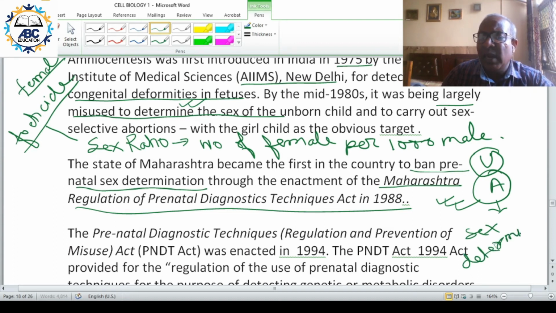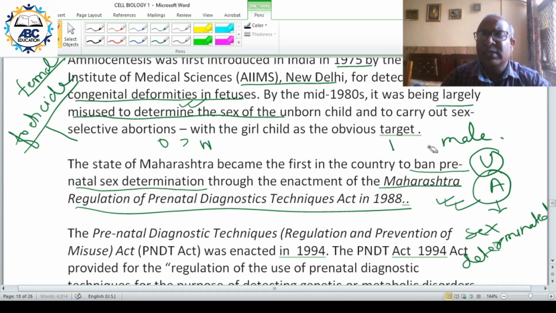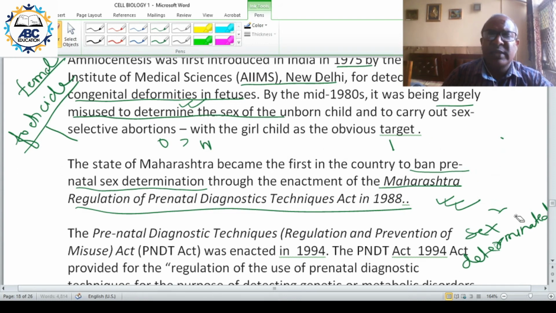It banned the use of ultrasound and amniocentesis to find out the sex of the fetus. Maharashtra was proactive, and that is why it was the first state to ban the use of amniocentesis and ultrasound.